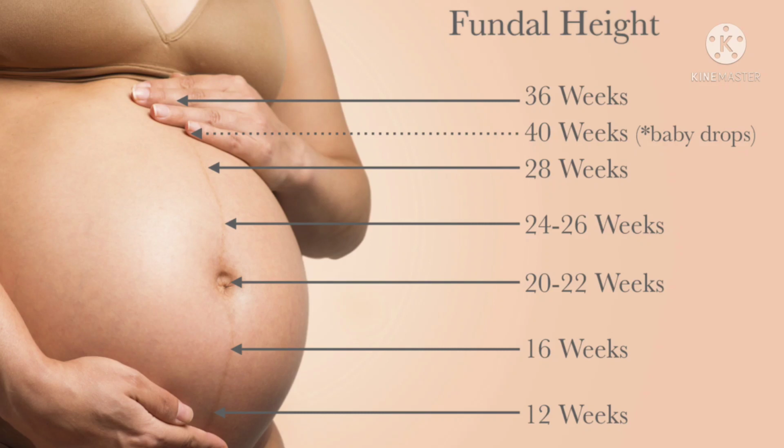At 12 weeks, just above the symphysis pubis. At 16 weeks, in between the umbilicus and symphysis pubis. And at 20 to 22 weeks, at the level of the umbilicus. And 24 to 26 weeks, just above the umbilicus. And at 28 weeks, in between the xiphisternum and umbilicus. And at 36 weeks, at the level of the xiphisternum. And at term or 40 weeks, baby drops and the fundal height is just below the xiphisternum. This is all about fundal height.